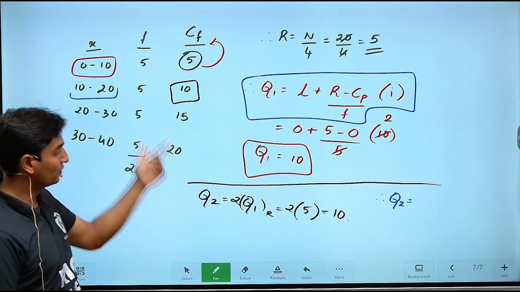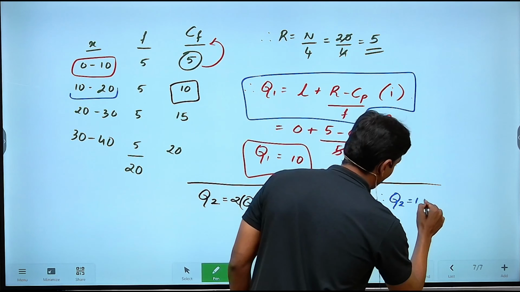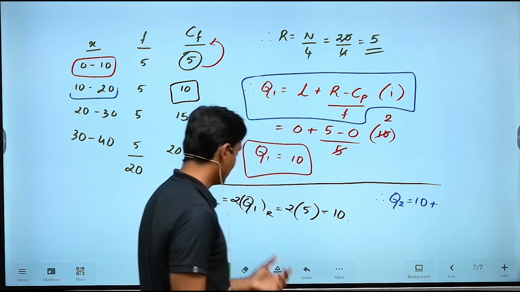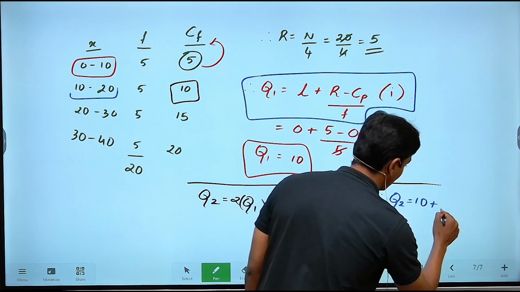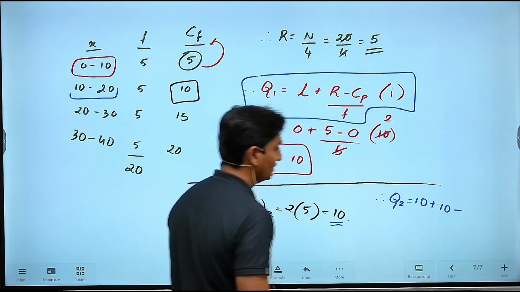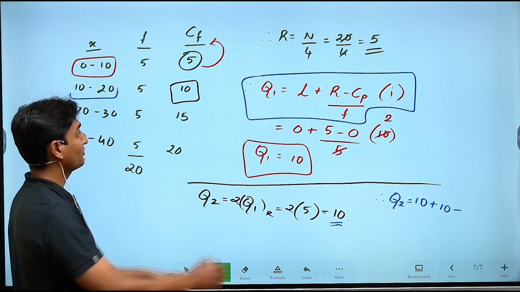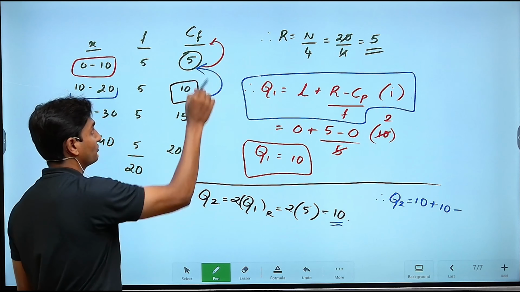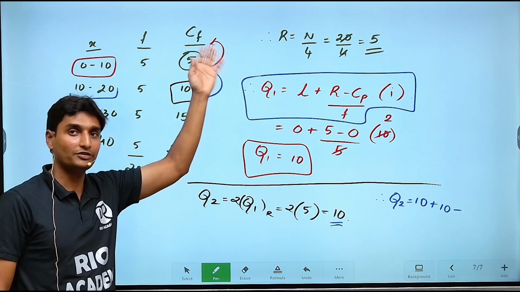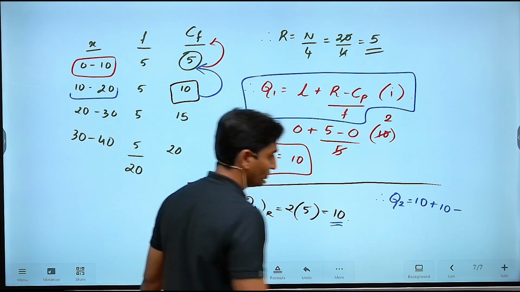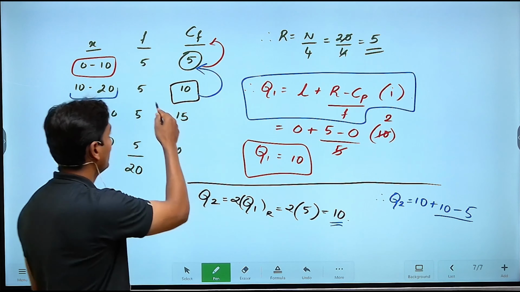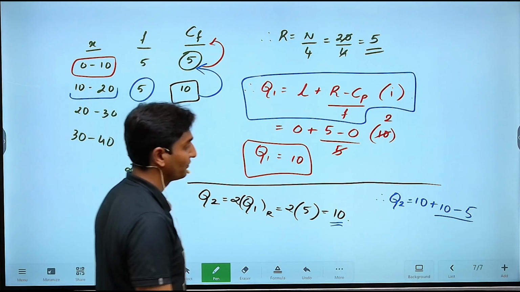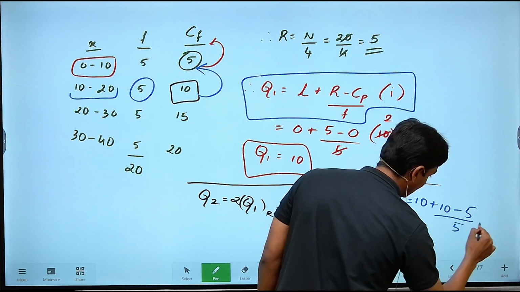Basically it is the lower limit, which is nothing but 10, plus R. Now R guys refers to the rank of the second quartile that you have obtained, which is 10, minus Cp. Cp is nothing but the cumulative frequency of the previous class interval. So previous to this, 10 is the required value, previous to that is nothing but 5. Substitute it here as 5, whole divided by the frequency of the respective class interval, which is once again 5. So divided by 5, multiplied with I.